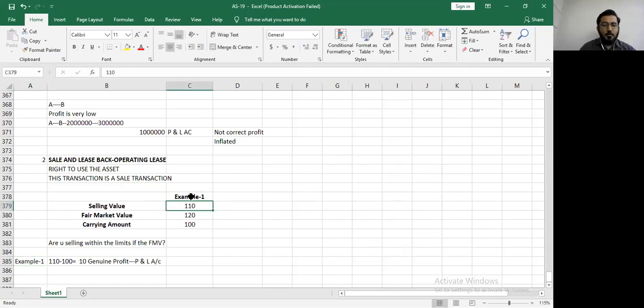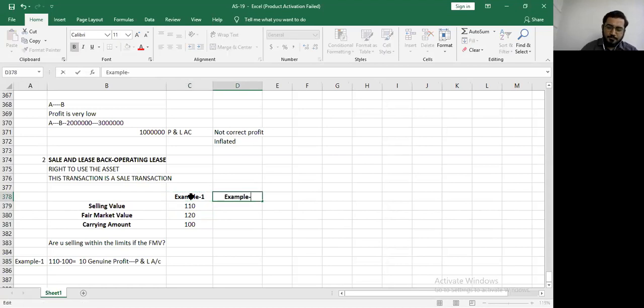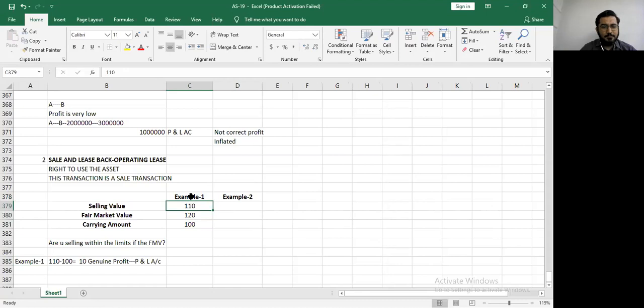In example number 1, you have selling price 110, fair market value 120, carrying amount 100. Since you sold within the limits of the fair market value, 110 minus 100, 10 rupees is your genuine profit, which will straight away go to the profit and loss account. Are you getting it? Okay, now pay attention.